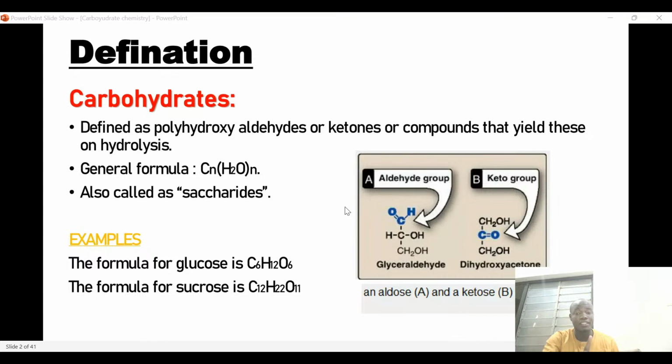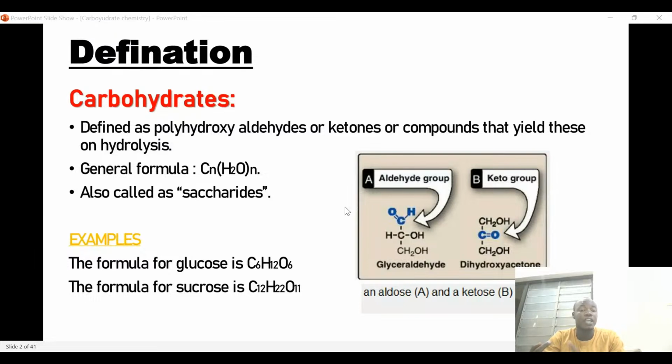So you should understand that for a compound to be considered a carbohydrate, there are two criteria that you shouldn't forget. Number one, the compound must have an aldehyde or ketone functional group. And the second one, it must be fully hydroxy.